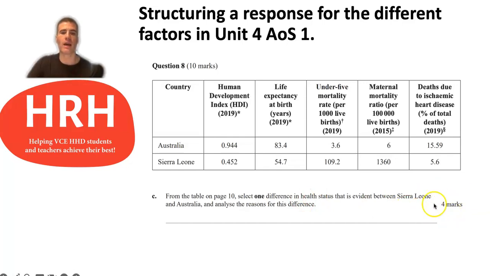And so it was worth 4 marks, so I'd be linking into two different factors, but remember you could only link it back to one difference in health status. So probably the easiest difference in health status to focus on would be life expectancy at birth that was different, and then you could choose two different factors. So you might choose access to safe water, linked to a health condition, and link that then to the difference in life expectancy, and then perhaps poverty.